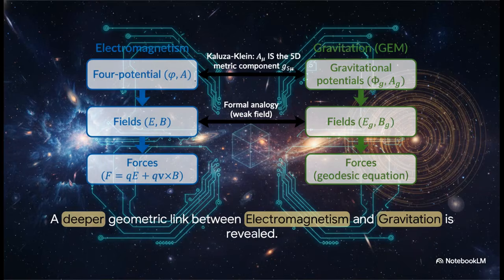And on an even bigger scale, this focus on potentials seems to reveal a deeper link between electromagnetism and gravity. Some theories are now suggesting that the electromagnetic potential isn't just like gravity, but could actually be a piece of the gravitational field that extends into a higher dimension. So we're not just talking about new gadgets here, we're talking about a more unified understanding of the entire universe.